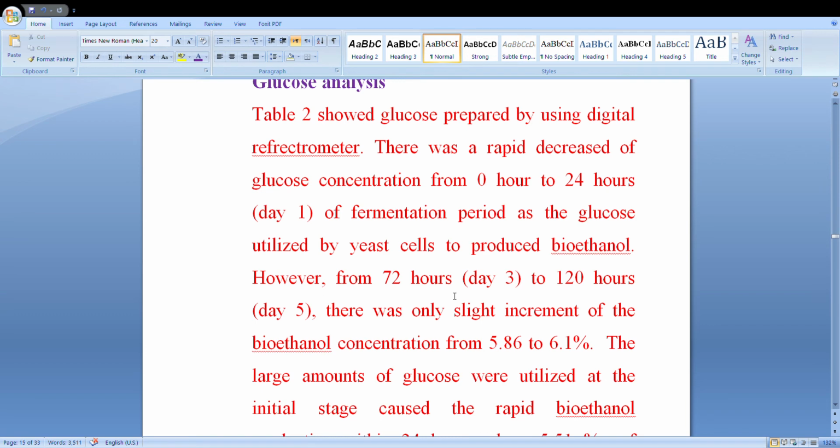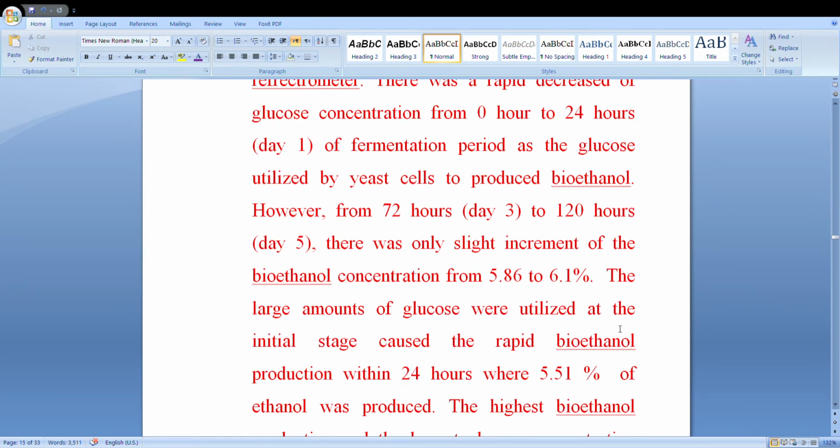However, from 72 hours to 120 hours, there was only a slight increment of the bioethanol concentration from 5.86 to 6.1. The large amount of glucose was utilized at the initial stage, with rapid bioethanol production within 24 hours,